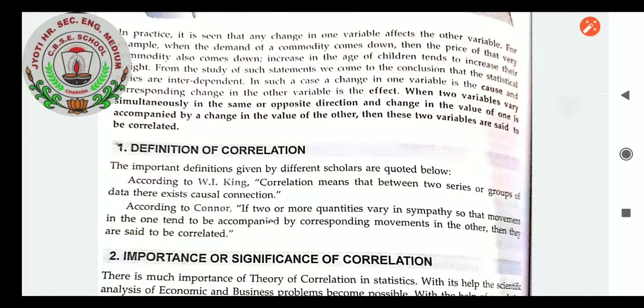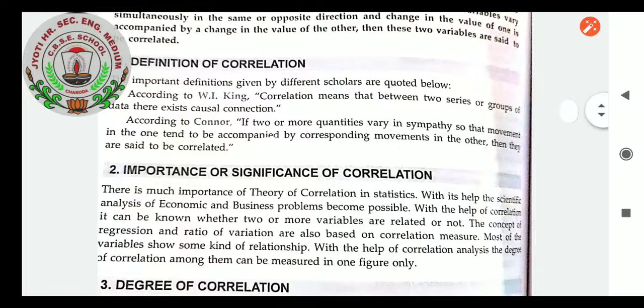Important definitions of correlation completed. Now the importance or significance of correlation. Students, there is much importance of the theory of correlation in statistics. With its help, the scientific analysis of economic and business problems becomes possible. With the help of correlation, it can be known whether two or more variables are related or not.